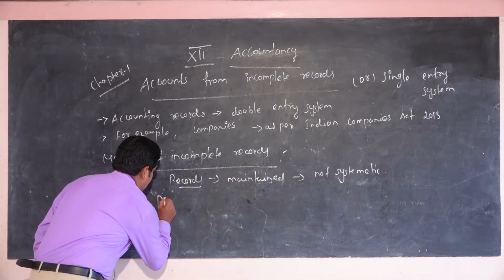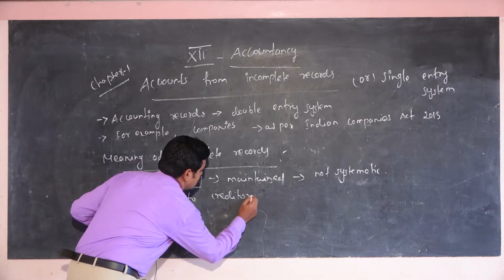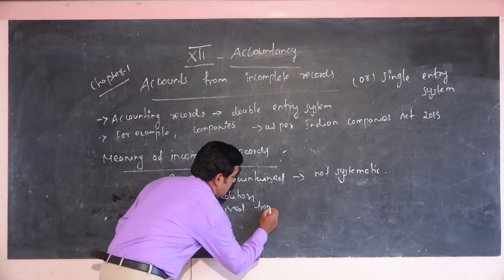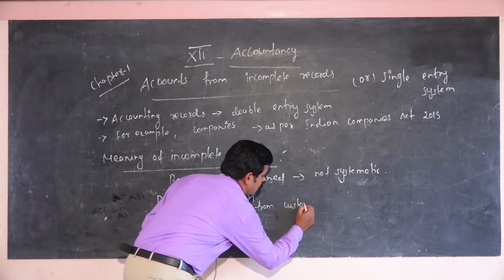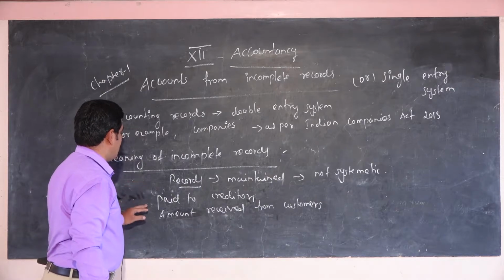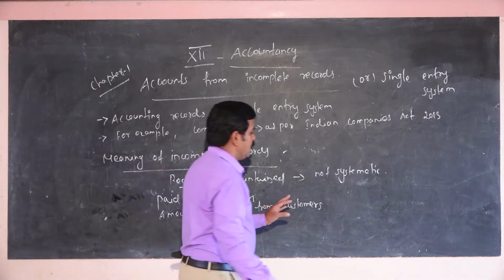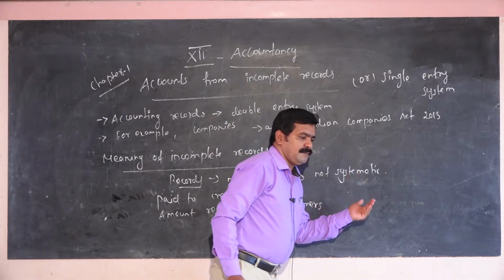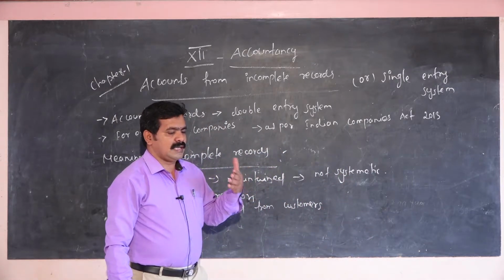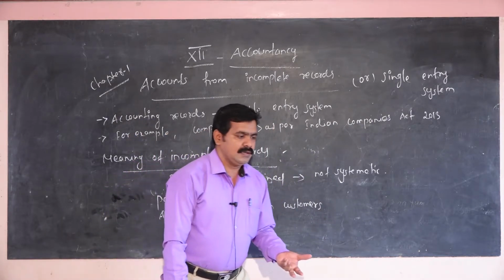Paid creditors, for example, paid to creditors, customer. These are some examples of incomplete records. Paid to rent or paid cash to someone. Some companies maintain partially, some companies maintain fully.